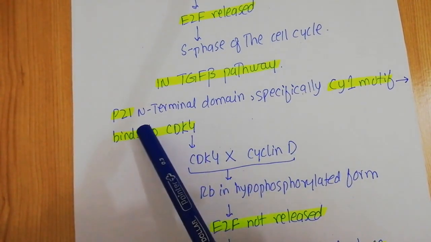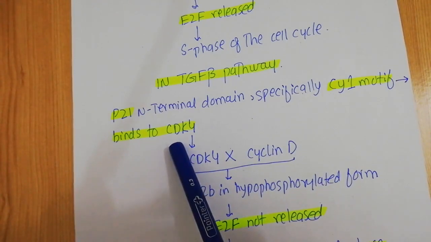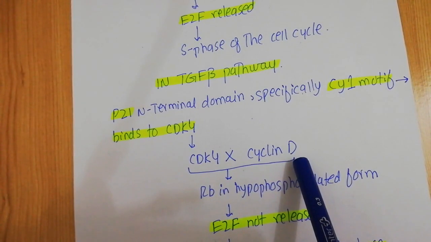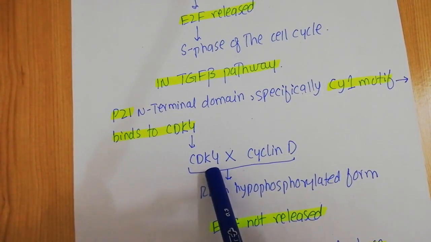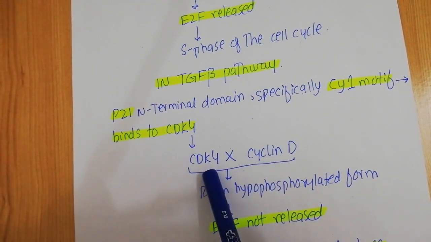So when the P21, utilizing its CY1 motif, binds to the CDK4, the CDK actually cannot interact with the cyclin D. Now what this means is that this is a cyclin dependent kinase, and if it cannot interact with its cyclin, it remains in the inactive state.